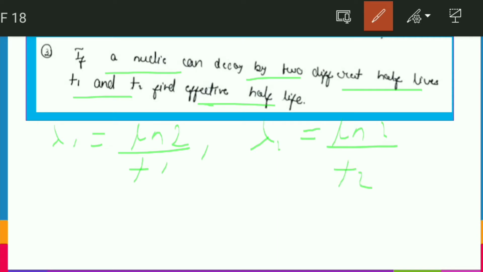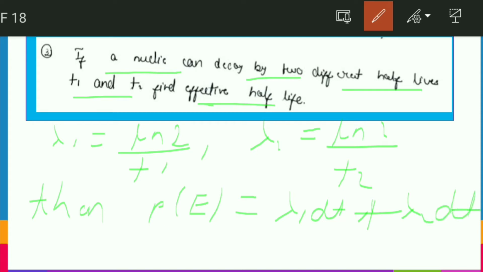Then, friends, let me write an equation for you so that you are able to understand. We can write the total probability of disintegration as lambda 1 into dt plus lambda 2 into dt. This equation signifies the total probability with which the given nuclei can decay, and let's say this equation should be equal to, let's move to the next slide.